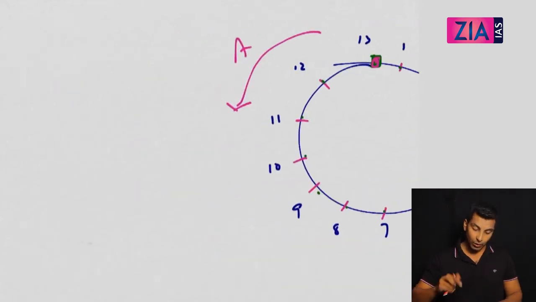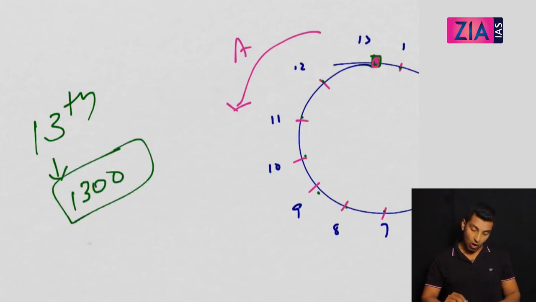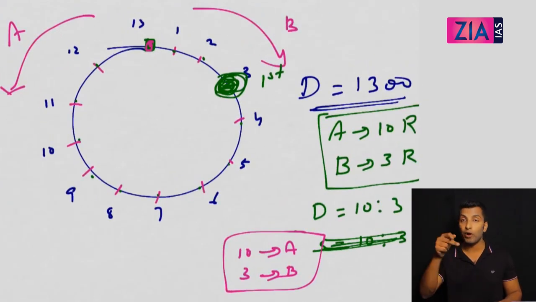So now let me tell you, whatever be the meeting, 13th meeting means 1300 is the distance covered by both of them together. Now how much A will cover and B will cover, you know the ratio: 10 by 13 for A, and for B, 3 by 13. You can find the distance covered, but what the meeting point is, is what we need to see. This is the first meeting point.